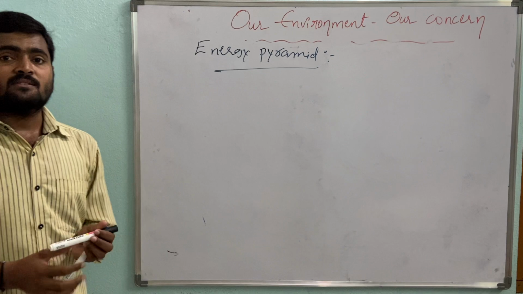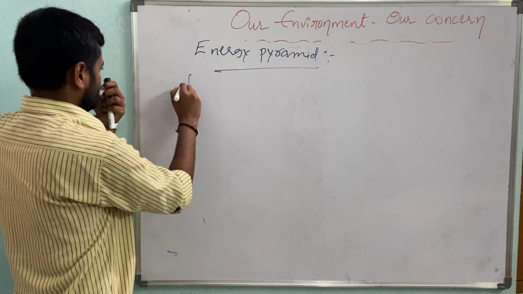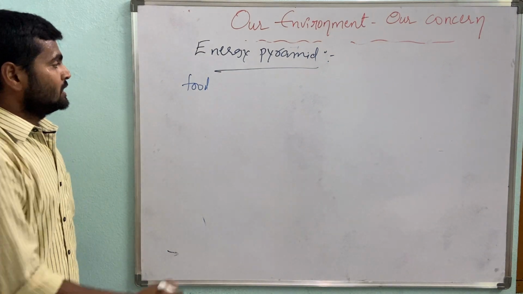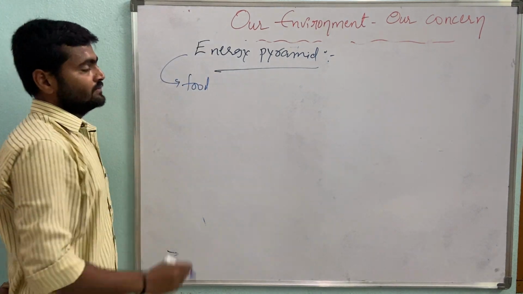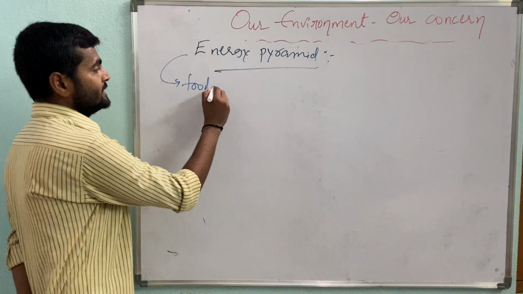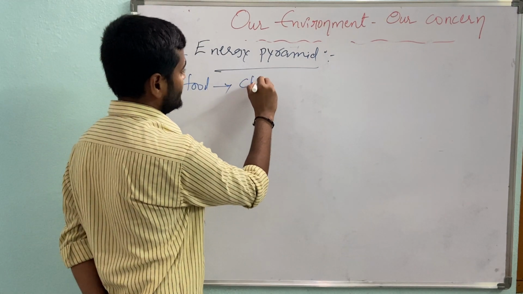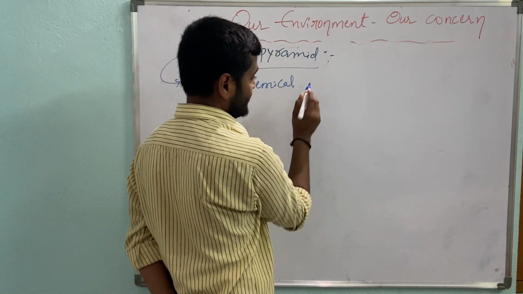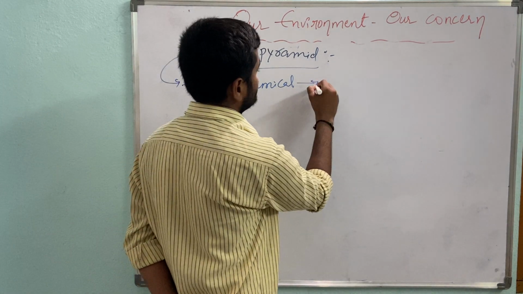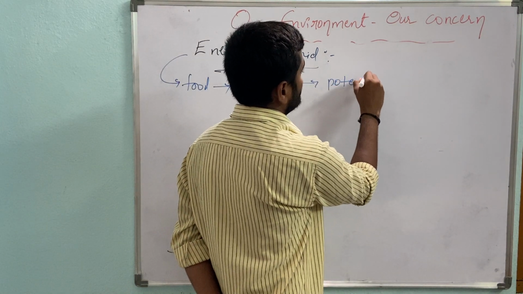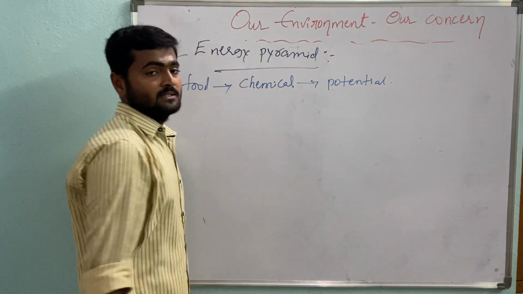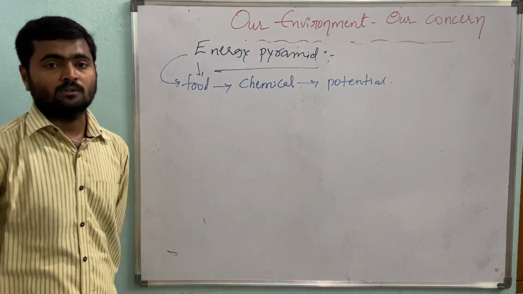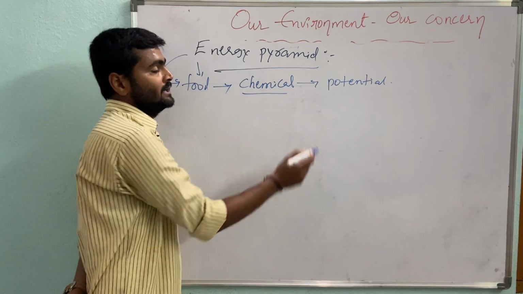So what is the major source of energy? Always food. So the pyramid looks like a biomass pyramid. Always energy is produced from the food material, and the food is what? One type of chemical energy, stored in the form of potential energy. And how does this energy enter into the food, that is, how is it called chemical energy?